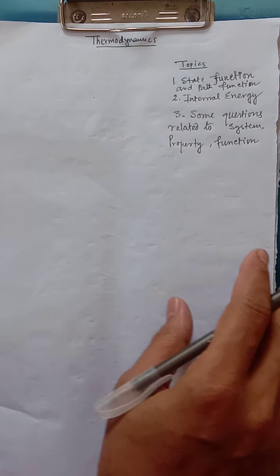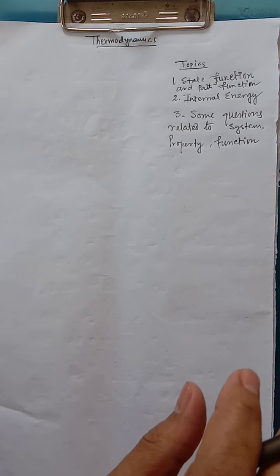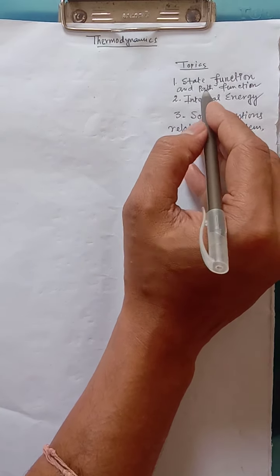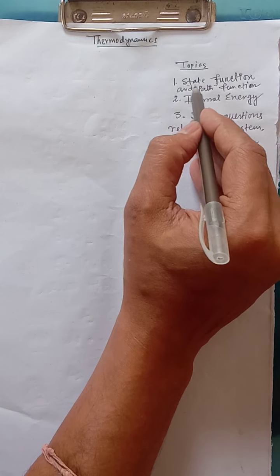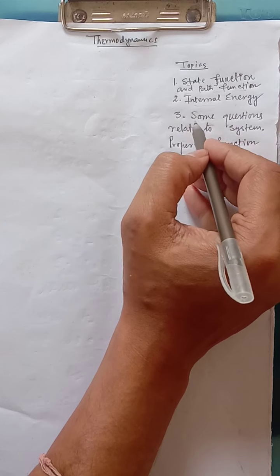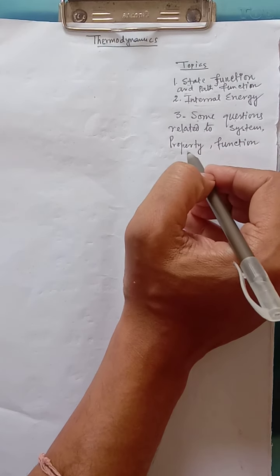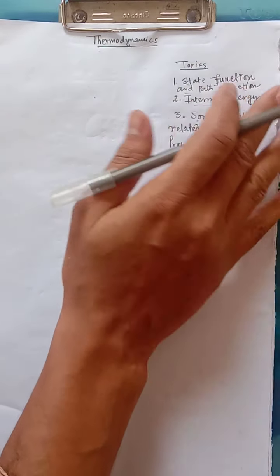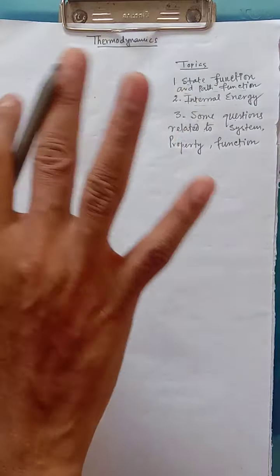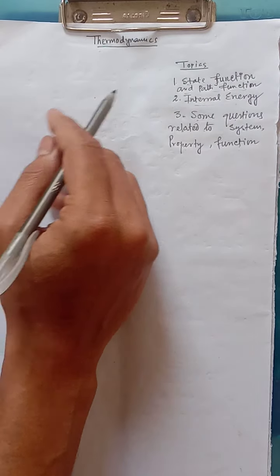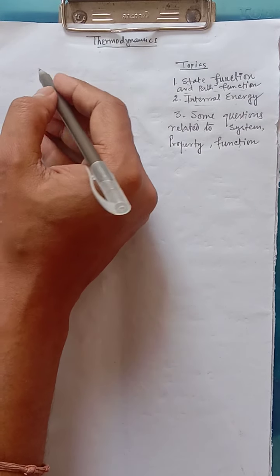Now we are going to discuss some topics on thermodynamics. What are the topics we will discuss now? Those are state function and path function, internal energy, and some questions related to system, property and functions. Till now, whatever we have covered, questions will be given on those parts. Let's start with state function.